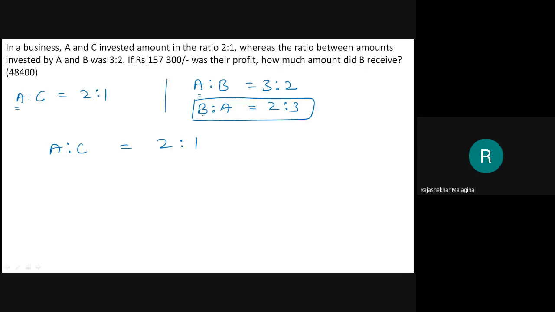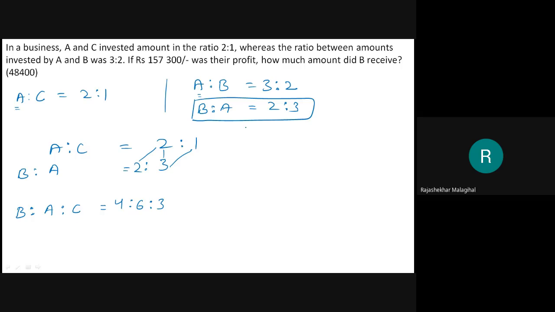Then this B is to A is there. That I will write smartly, B is to A equal to 2:3, here also I need to write very wisely. Then I will get B is to A is to C equal to this multiplication, this multiplication, this multiplication: 4 is to 6 is to 3. This is B is to A is to C.